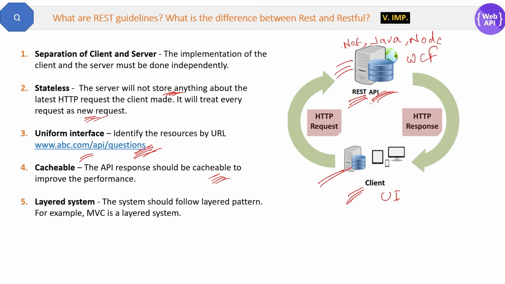And the fifth guideline is layered system. The system should follow layered pattern. For example, MVC is a layered system, okay? Because in MVC we have a model, view, controller, it's different layers, right? The reason is then your system is easy to scale. It will accommodate more and more requests in future. So these are the main guidelines.